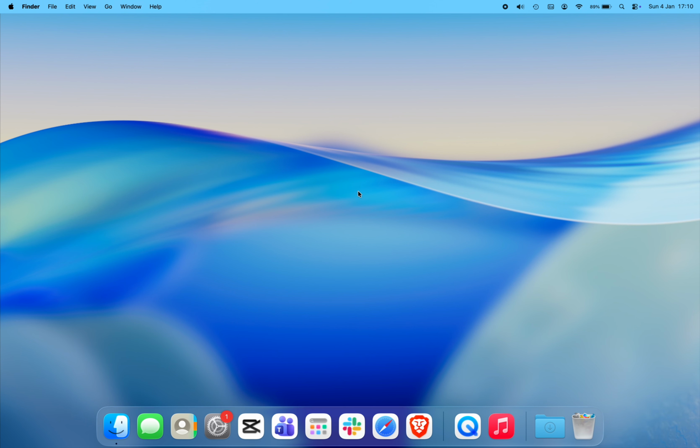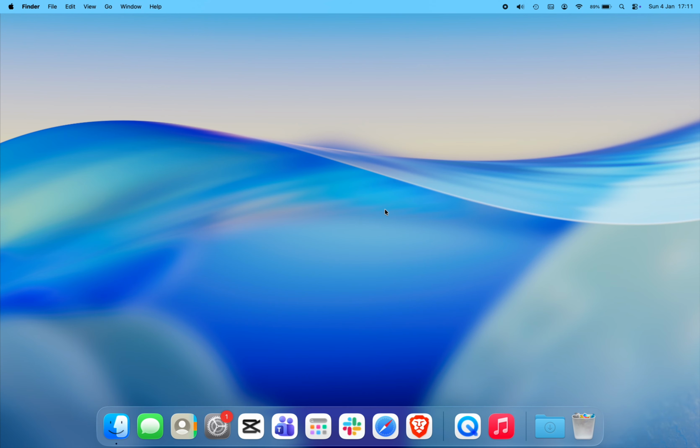This works on MacBook, iMac, and Mac Mini, and supports both Apple Silicon and Intel Macs. If you're a Go developer, GoLand is one of the best IDEs for Go programming. Built by JetBrains, it offers smart code assistance, powerful debugging tools, and deep integration with the Go ecosystem, making development faster and more efficient. Let's get started.